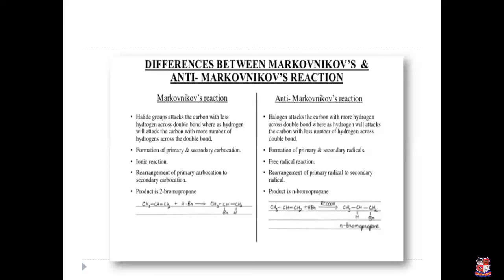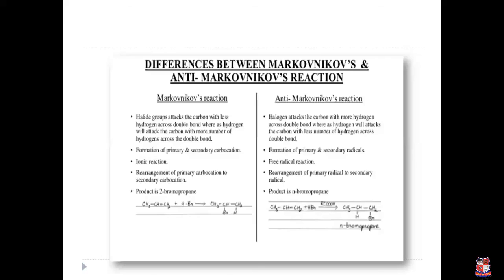Either they ask the difference between these two reactions, or simply they ask to explain the Markovnikov rule with mechanism of action, or the anti-Markovnikov rule with mechanism of action, or they ask to explain the peroxide effect or Kharasch effect in detail, or they ask alkene reacting with hydrogen bromide in the absence of peroxide and alkene reacting with hydrogen bromide in the presence of peroxide. So you can understand the question first and then write down the answer.